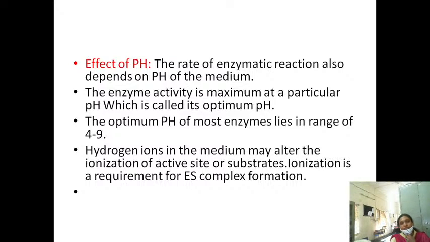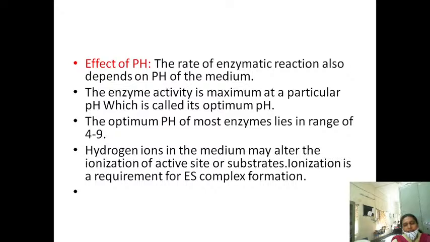Then coming to the next one, the effect of pH. The rate of the enzymatic reaction also depends upon the pH of the medium. The enzyme activity is maximum at a particular pH, which is called the optimum pH. First we discussed temperature: a bell-shaped curve is obtained because at a certain temperature the enzyme activity is maximum, and below or above it, due to denaturation of the protein enzymes, there is a decline.